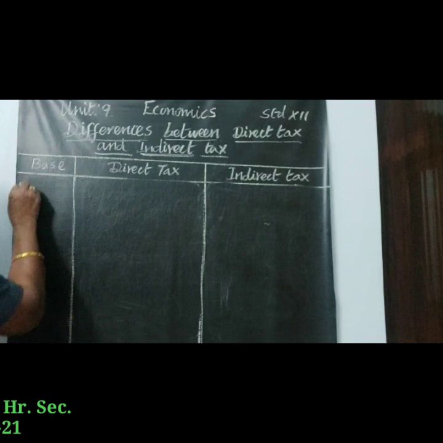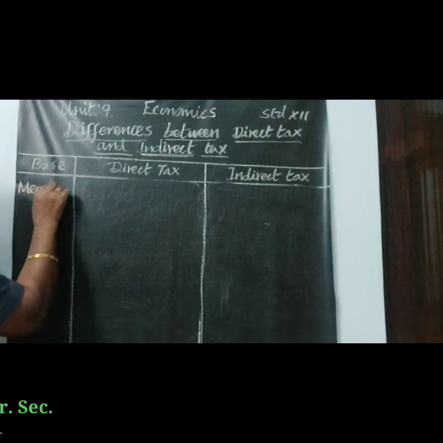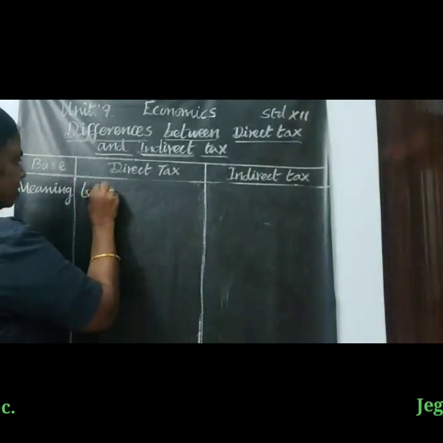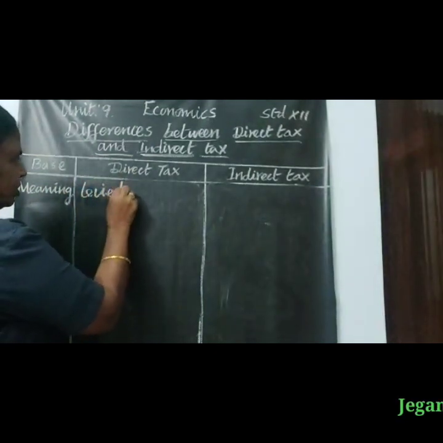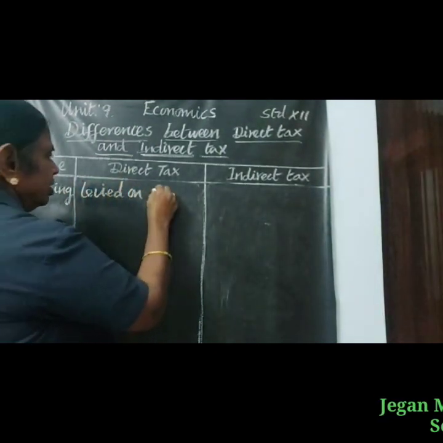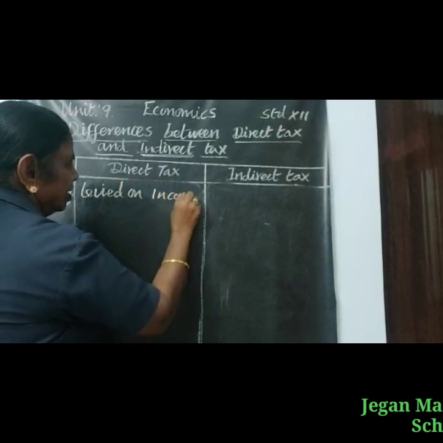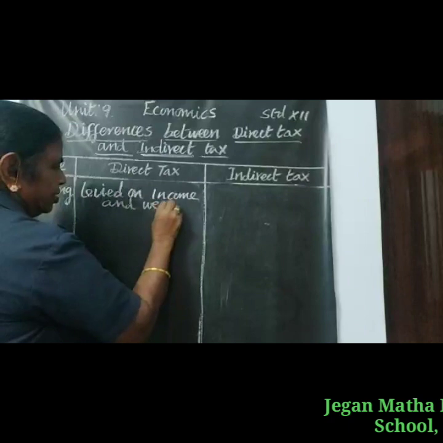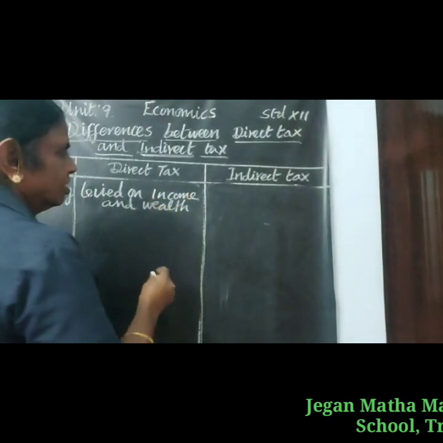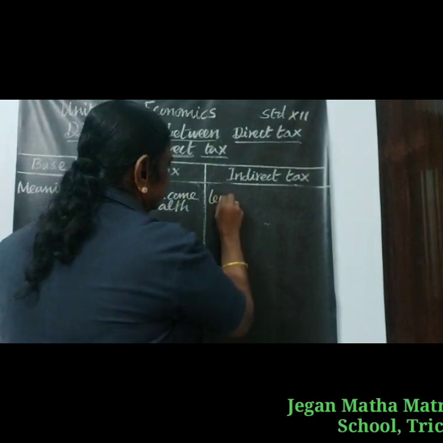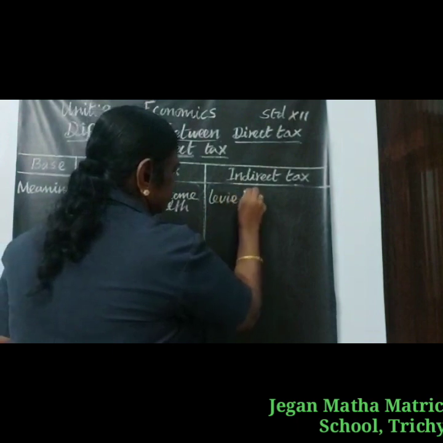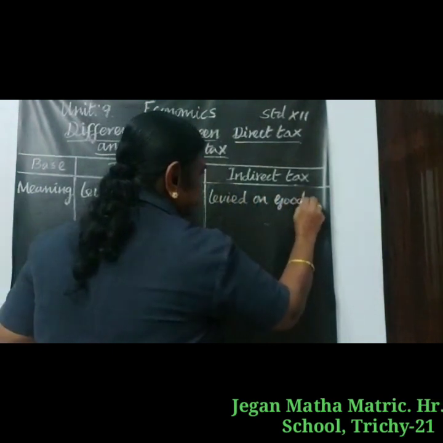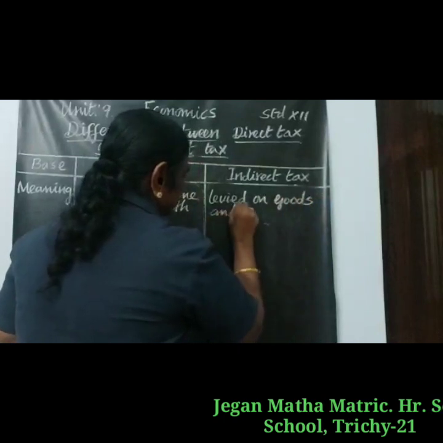So according to the meaning of direct tax and indirect tax, direct tax is levied on income and wealth, whereas indirect tax is levied on goods and services.